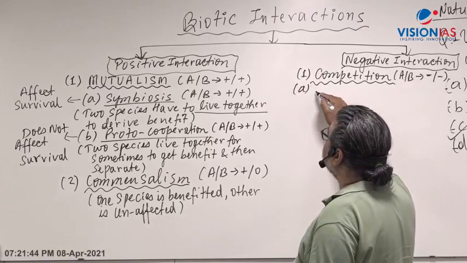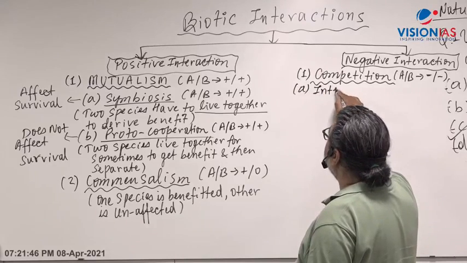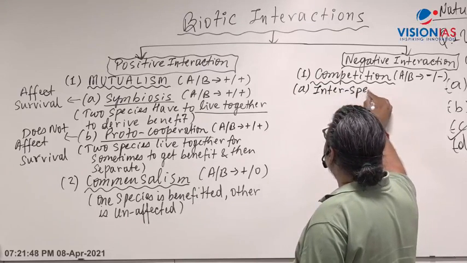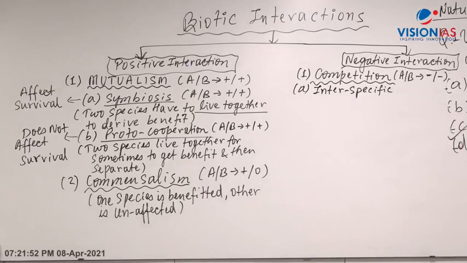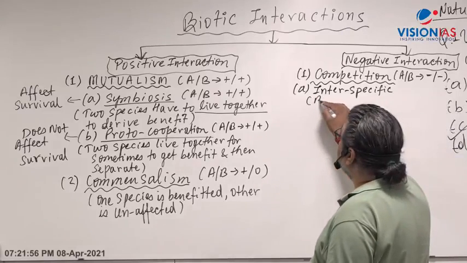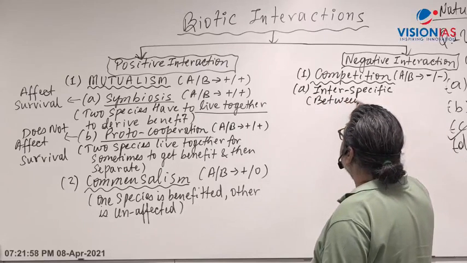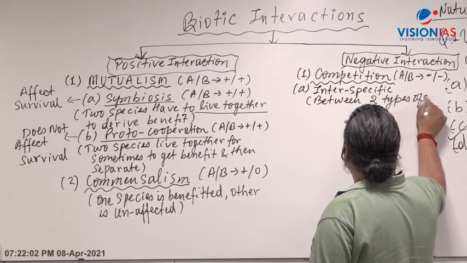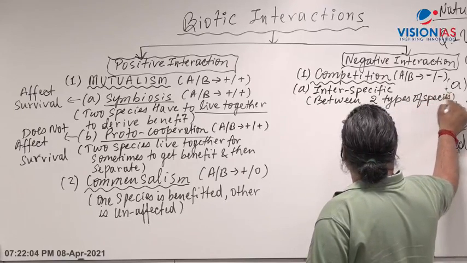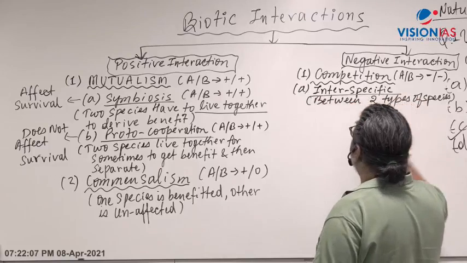The first is inter-specific competition. What do you mean by inter-specific competition? That is between two types of species. Between two types of species, they compete for the food. That is called inter-specific competition.